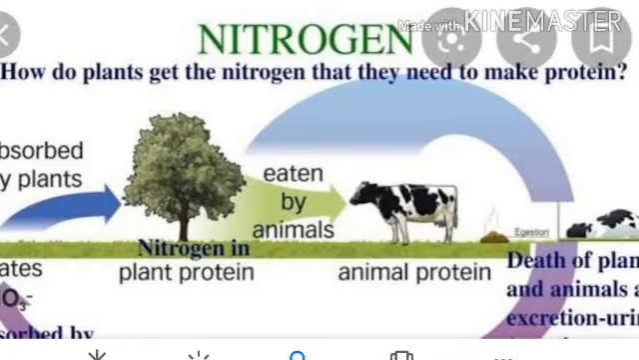Now we come to the nitrogen. Nitrogen returns to the atmosphere when denitrifying bacteria act on animals' waste and the dead bodies of plants and animals. So like this, we